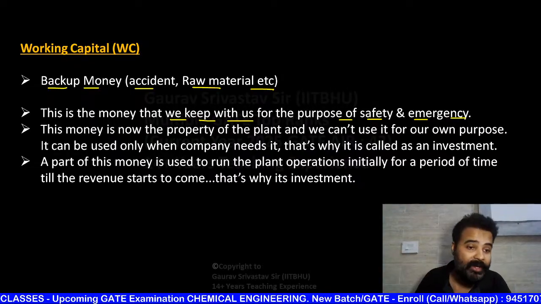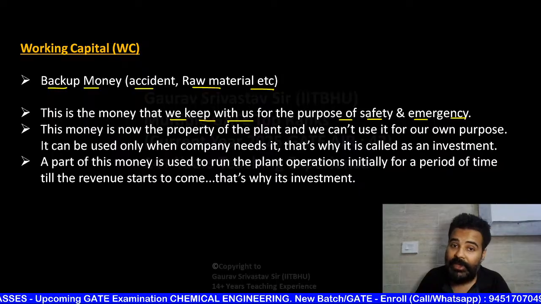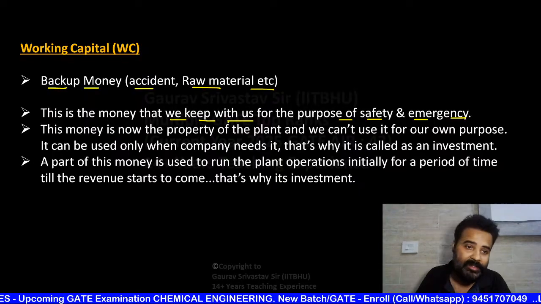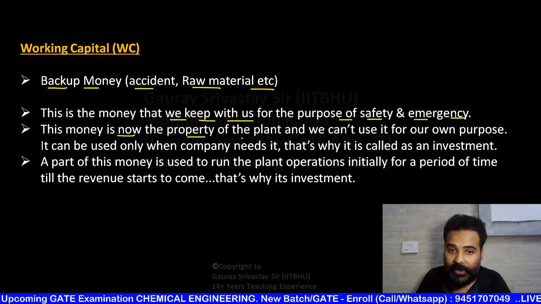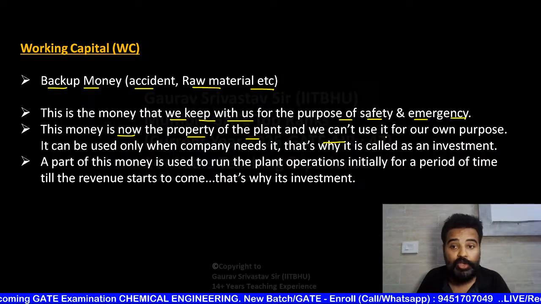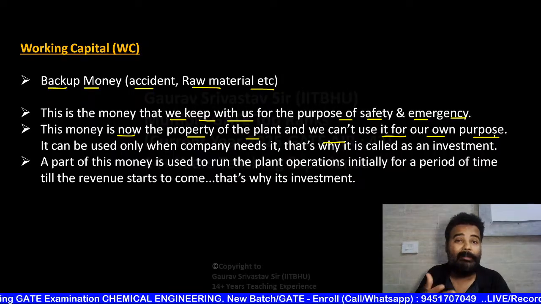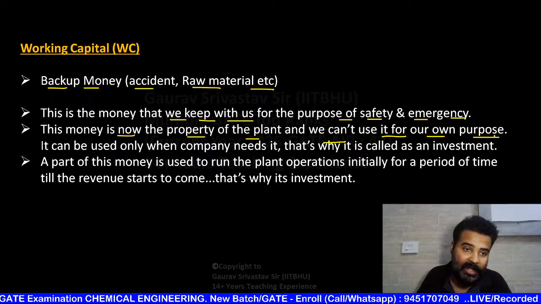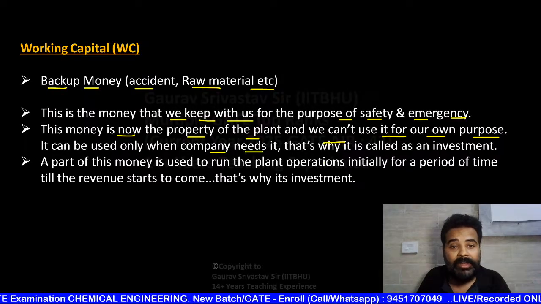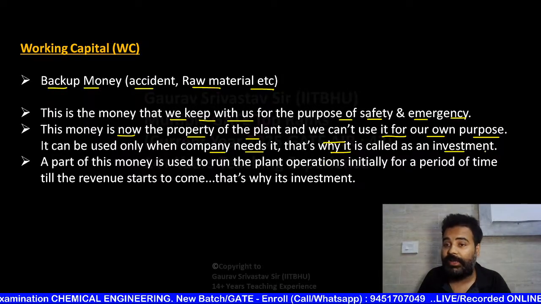Can we proceed, my dear students? So this is the money that we keep with us for the purpose of safety and emergency. This money is now the property of the plant and we can't use it for our own purpose. इसे अपने इस्तेमाल के लिए हम यूज नहीं कर सकते. It can be used only when the company needs it. That's why it is known as investment.